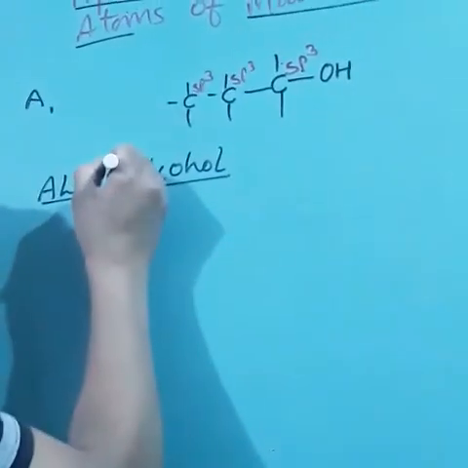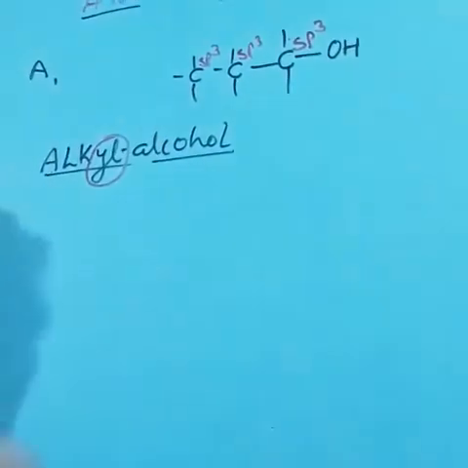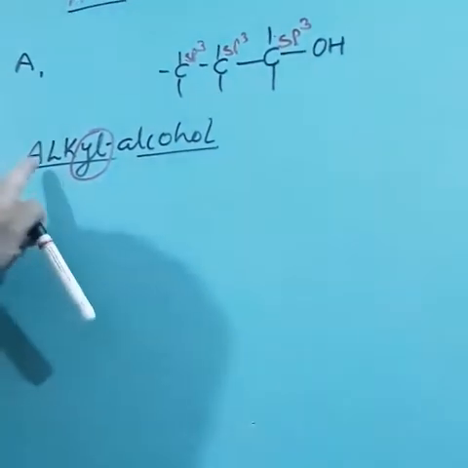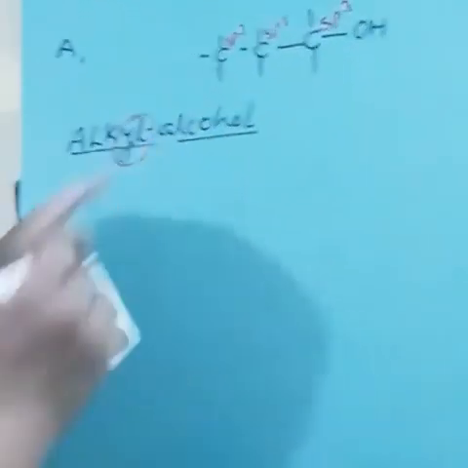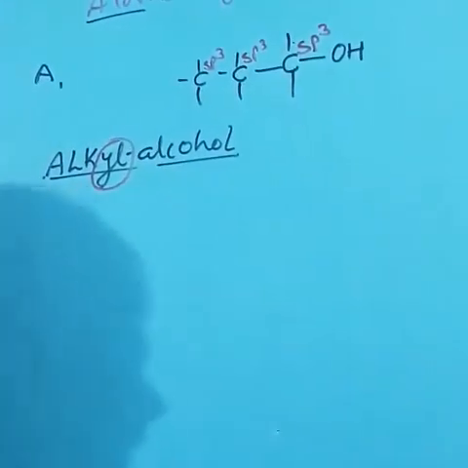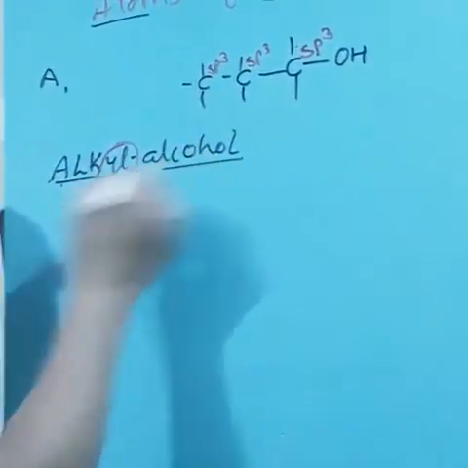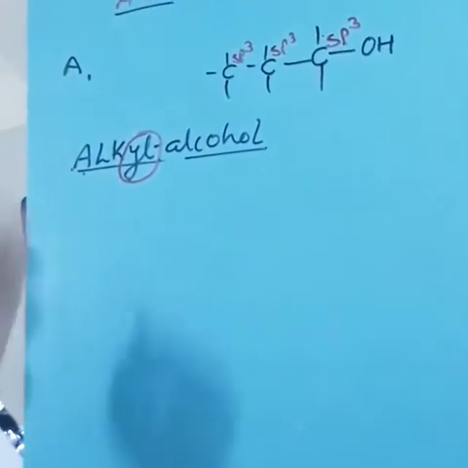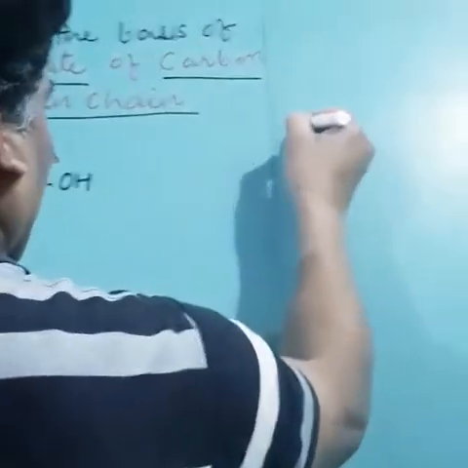Here the word added is YL, alkyl alcohol. L is the word root and YL is the suffix added. So alkyl alcohol.